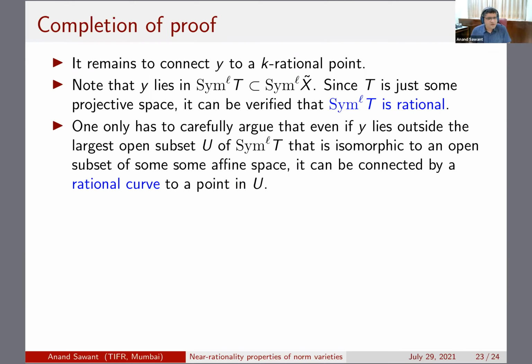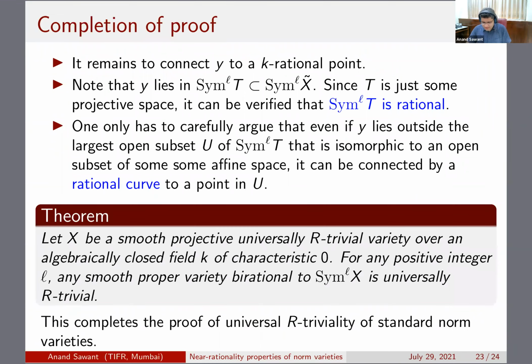I think this part of the argument, we have written down all the details in our paper, but I think this kind of argument is standard to rational geometers, I believe. Okay, so this concludes the proof of this main theorem, which I stated many times now. And this is what leads to the proof of geometric universal R-triviality of standard norm varieties.